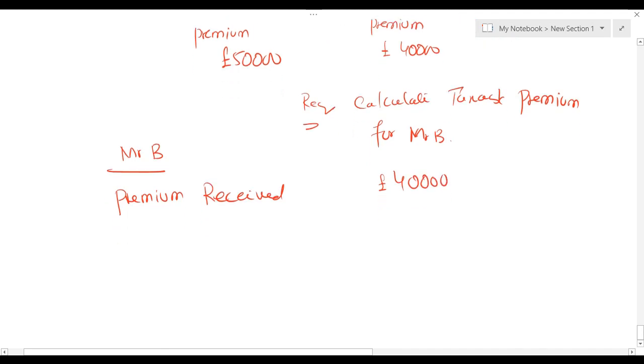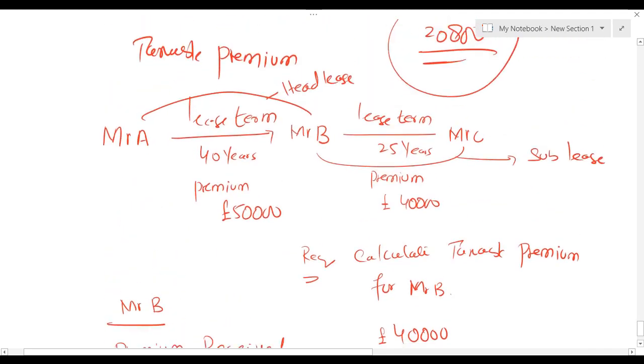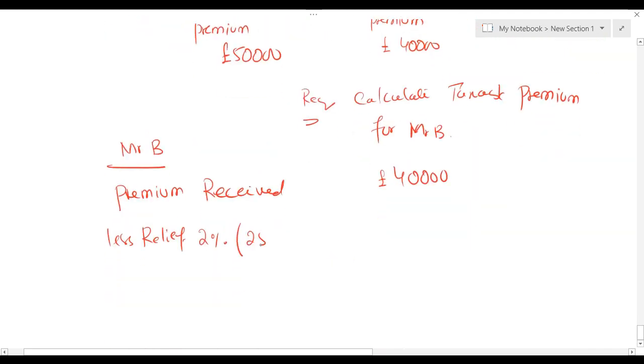From this 40,000, just deduct relief amount, less relief, which is 2% (n minus 1) into premium amount. The lease is 25 minus 1 into premium amount. So let me use my calculator. Okay. It is 19,200. Now listen carefully.